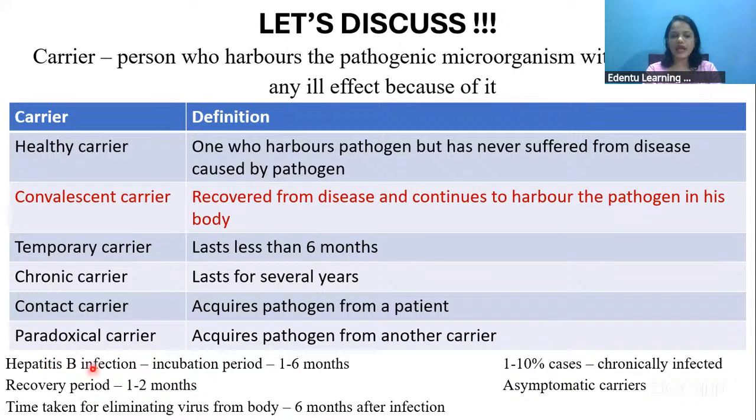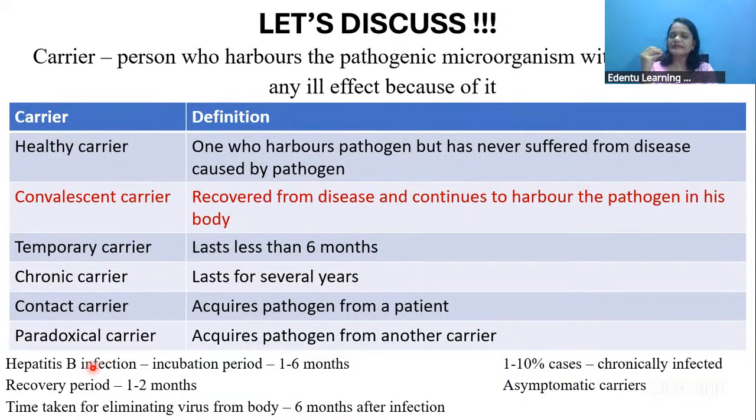Now, coming to the hepatitis B infection, it has a long incubation period, 1 to 6 months, and the recovery period is also long, like 1 to 2 months. The time taken for eliminating this virus from the body is also long.